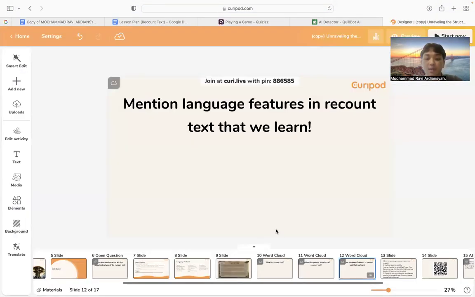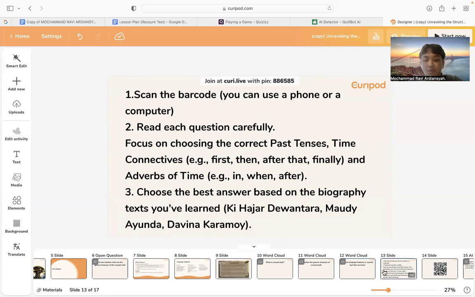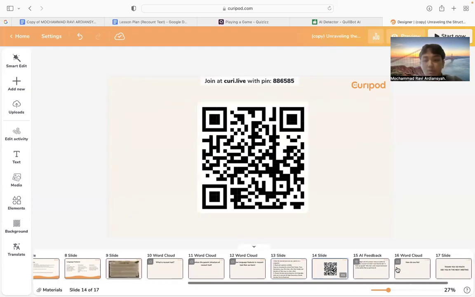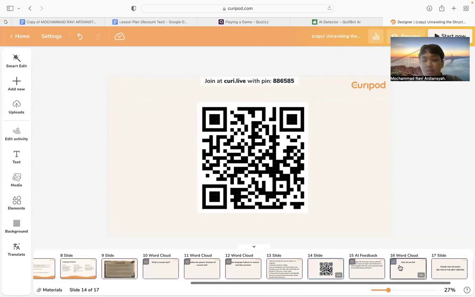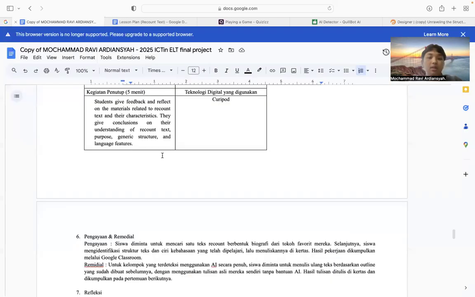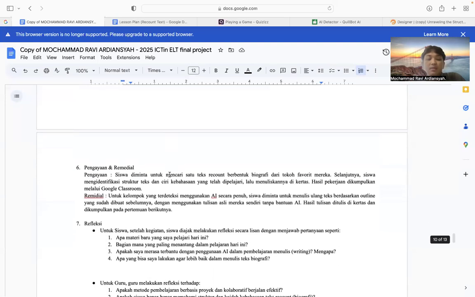Just reflect from their understanding. So for the individual, this is the instruction. This is the barcode, and then this is for how do you feel for the reflection.